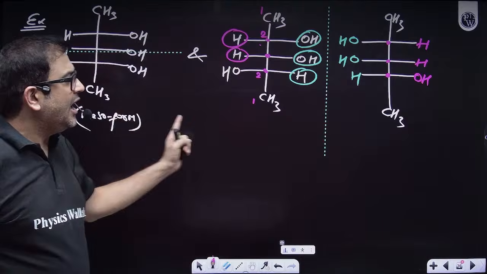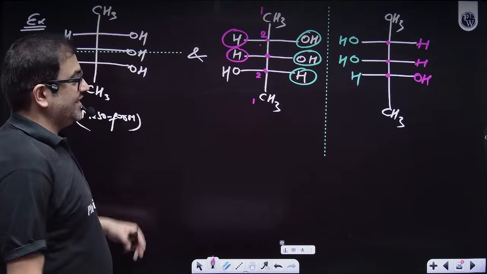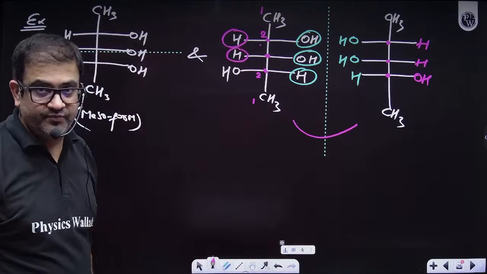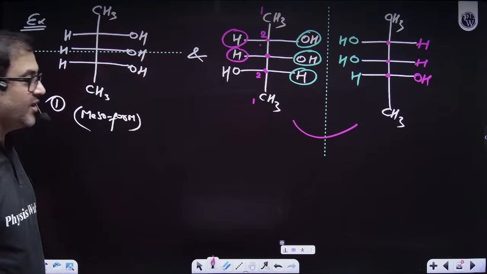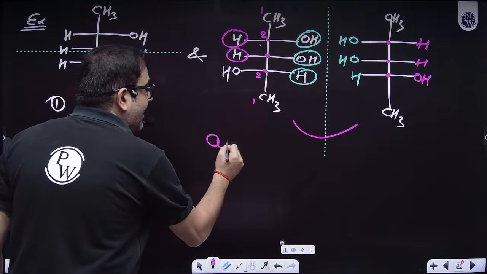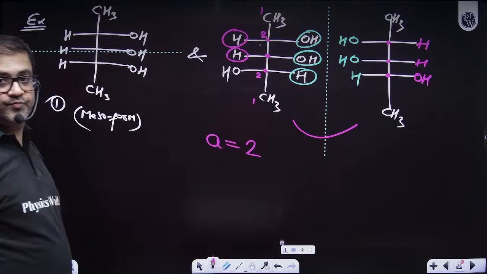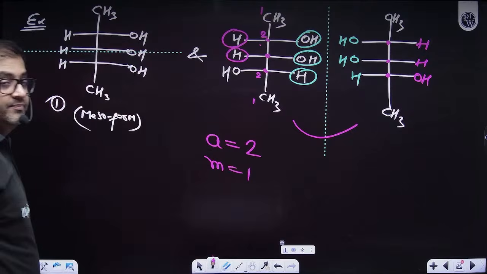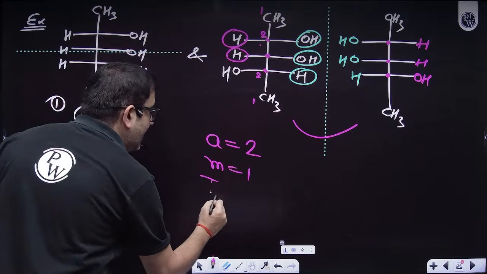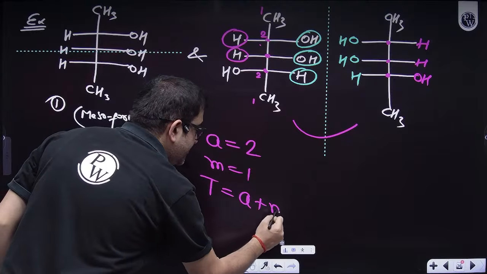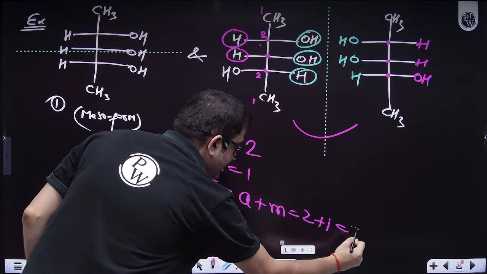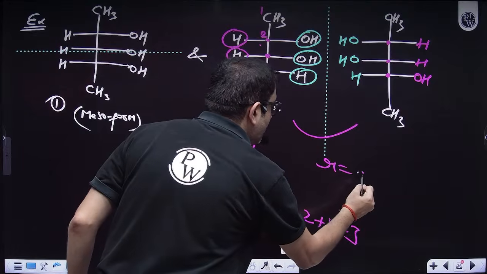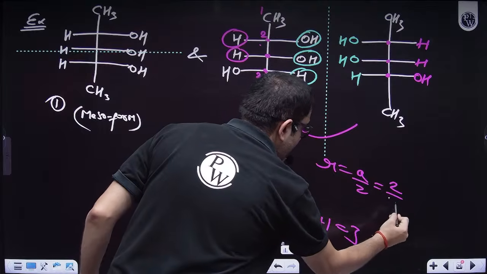So technically, how many isomers can you make over here? Arey sir, come on. These are my 2 enantiomers, so optically active will be 2, because sir, I cannot make any other. So how many active isomers do I have? 2. How many meso forms do I have? Sir, 1. How many total do I have? Sir, total is active plus meso, so 2 plus 1 is 3. How many racemic mixtures am I having? Sir, racemic mixture is always active by 2, so 2 by 2, sir, is 1.